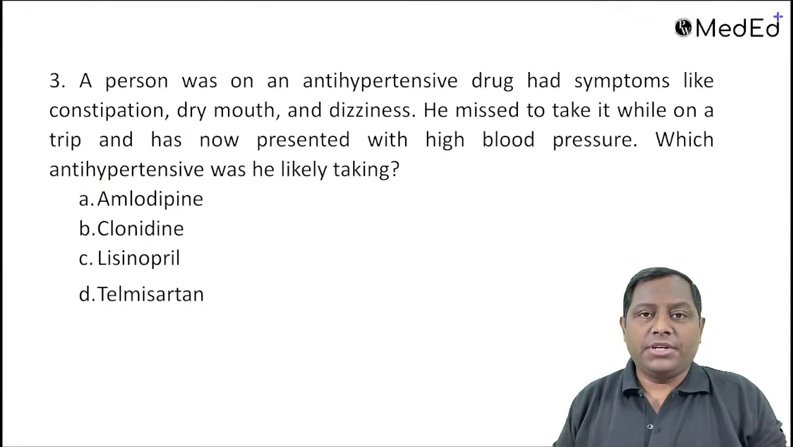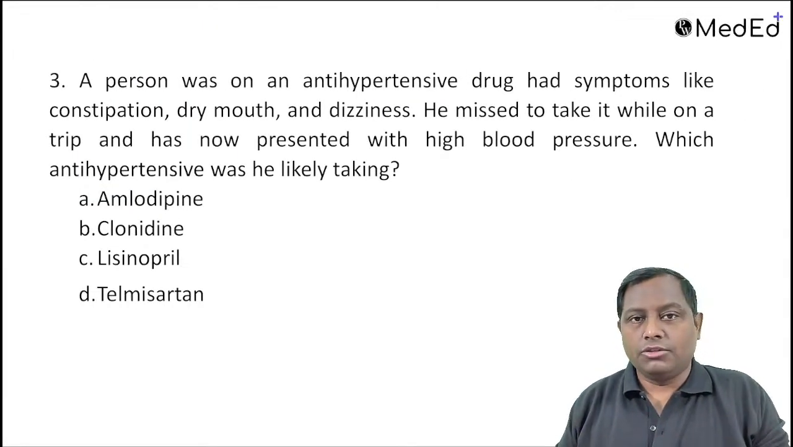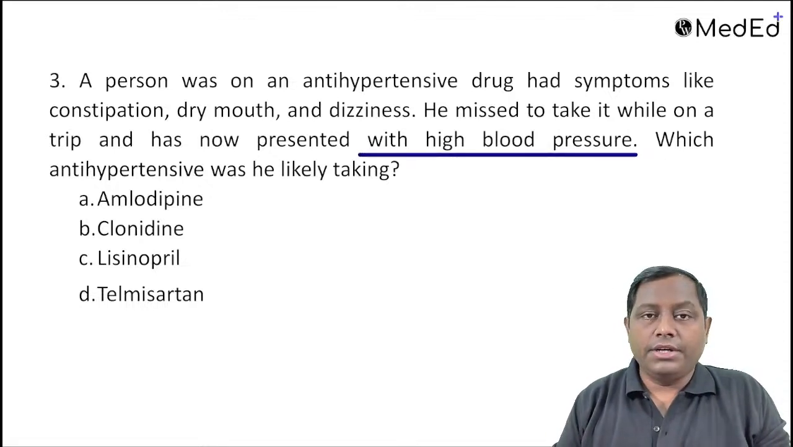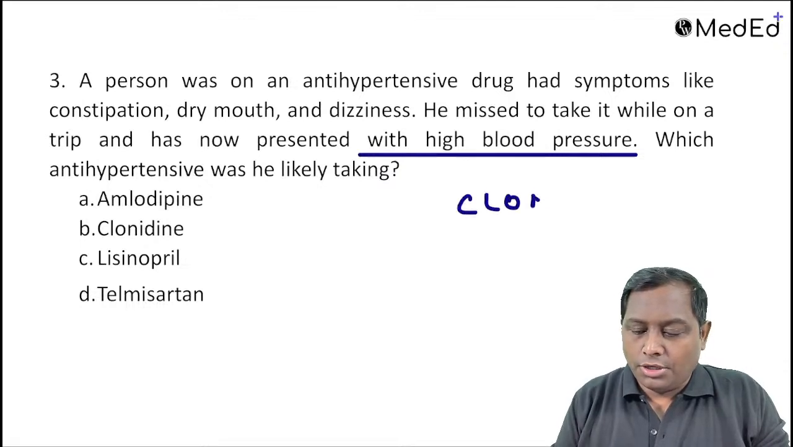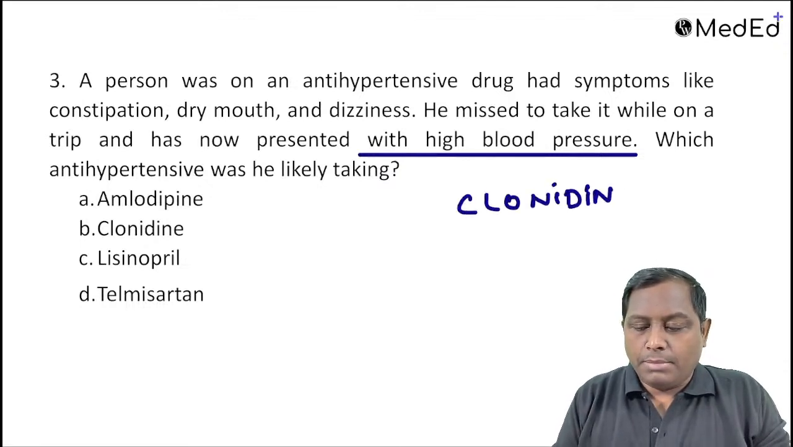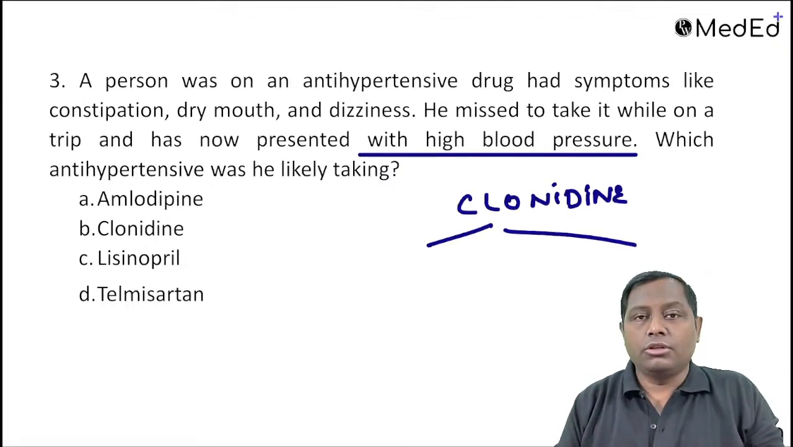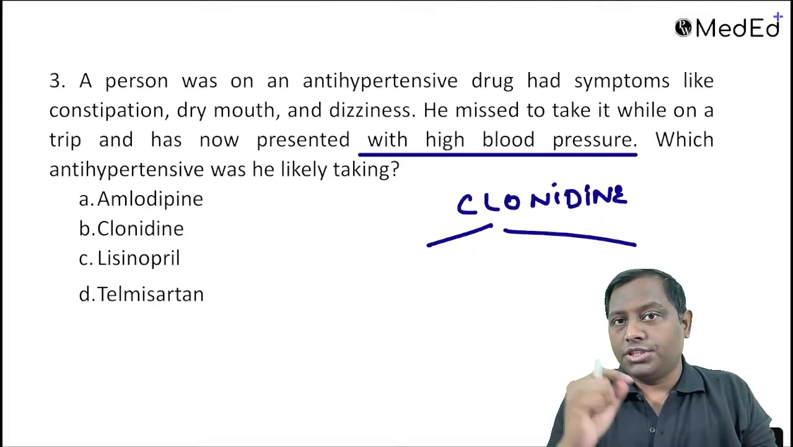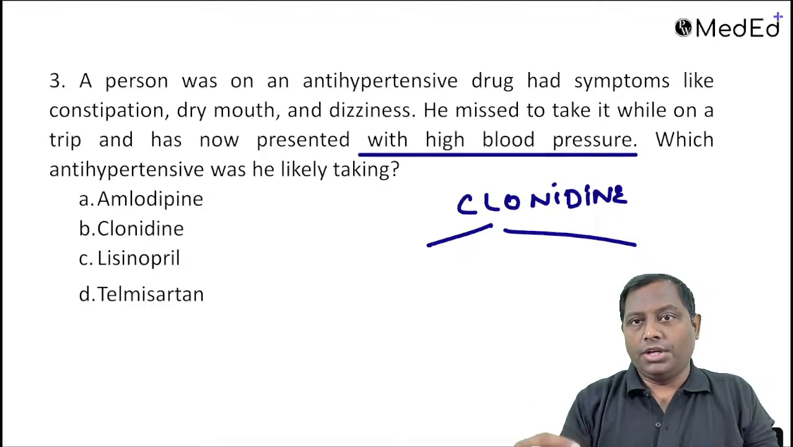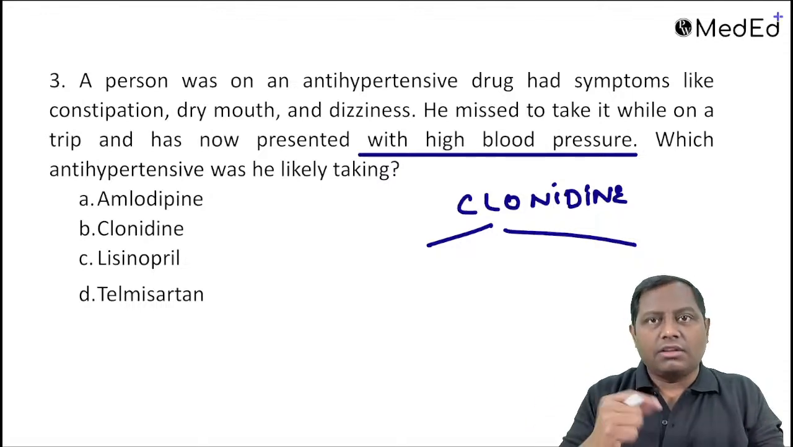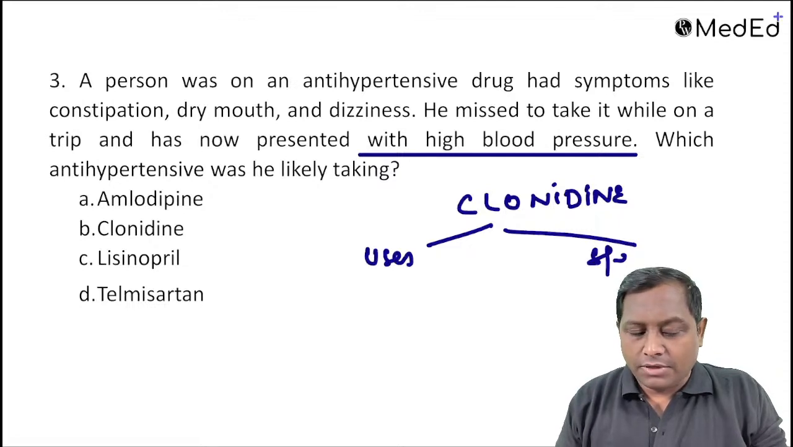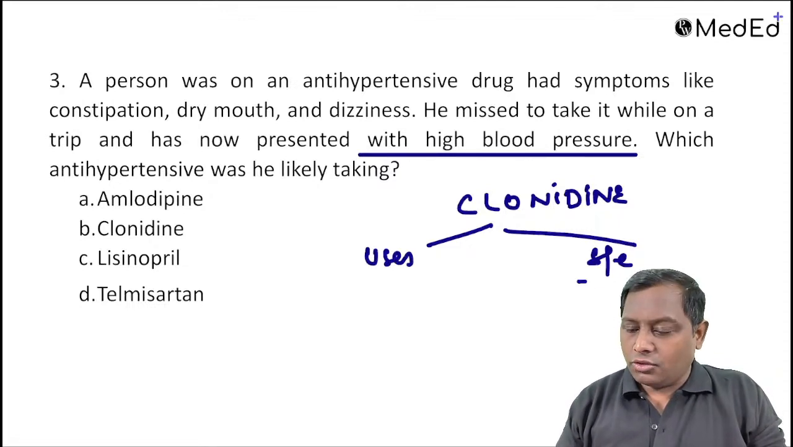A person on an antihypertensive drug has symptoms like constipation, dry mouth, and dizziness. He missed taking this antihypertensive drug while he was on a trip, and now has high blood pressure. See, whenever we discuss a very famous drug that is your clonidine, दो चीज़ें इसके बारे में बार बार बताता हूँ. एक तो इनके uses के बारे में बोलता हूँ. I used to tell you a few important things in classes. One is examiners have some favorite drugs, like atropine, clonidine, reserpine, VMAT2 inhibitor. They are their favorite, है ना. So about clonidine, one is its uses, and second one is the side effects. साइड इफेक्ट के लिए do remember this one.